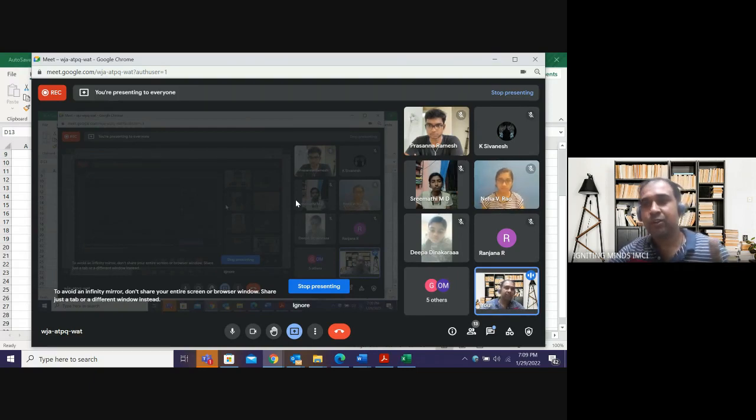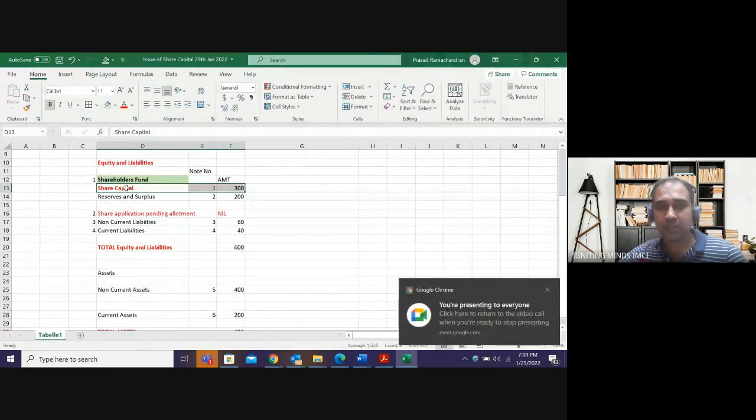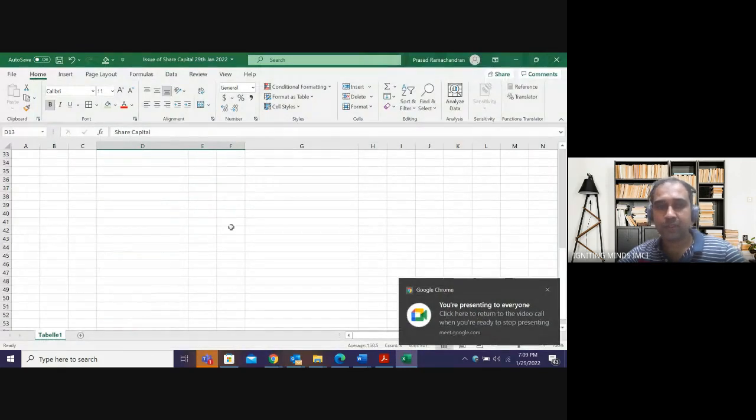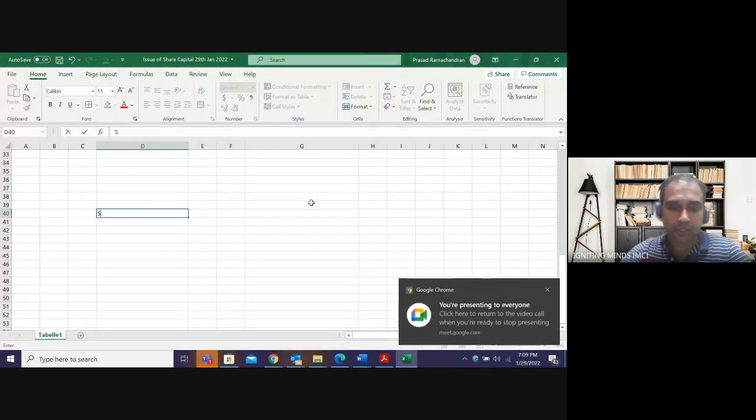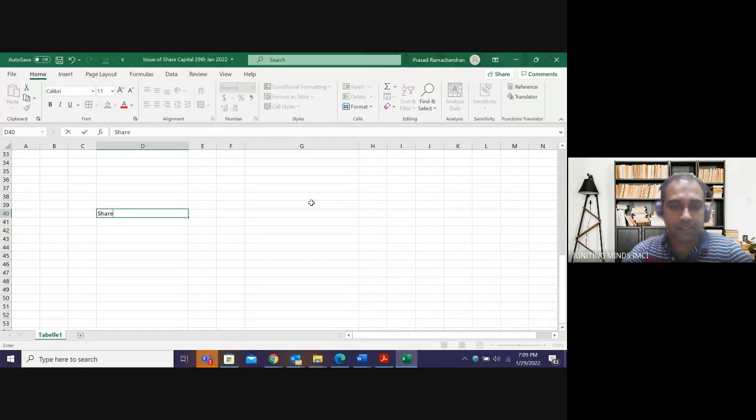See, I cannot put everything on the face of the balance sheet, right? If I put everything on the face of the balance sheet, my balance sheet will become 10 or 20 pages. I should have a balance sheet in a single page actually. So the details of that balance sheet are given in the form of notes. Clear? So if I go to note number 1, I will get the details. So share capital, note number 1, I'm going to discuss this today.